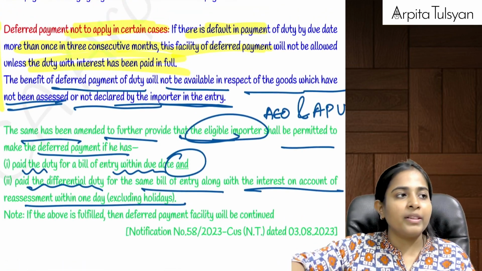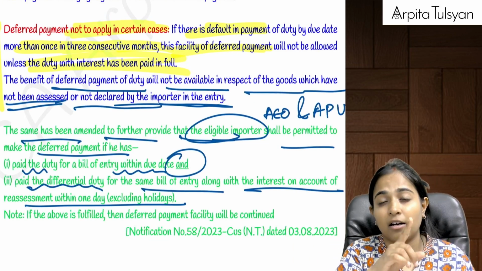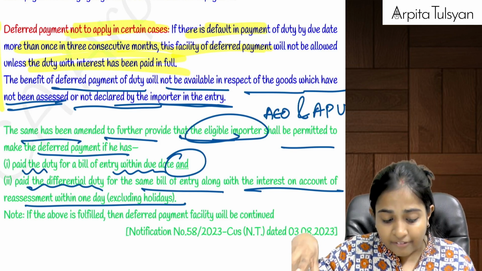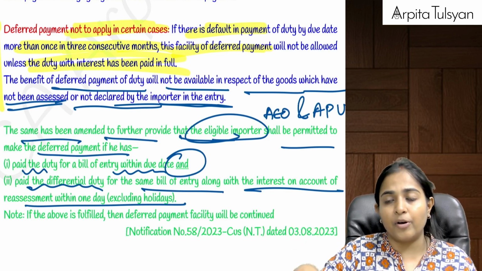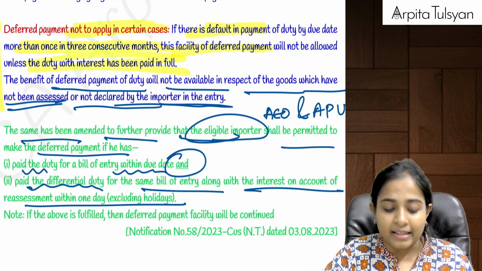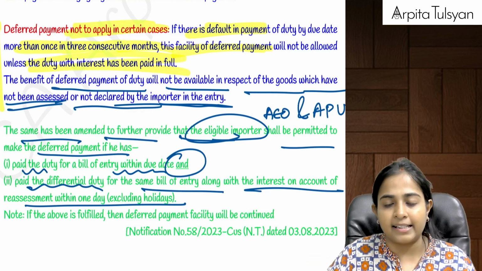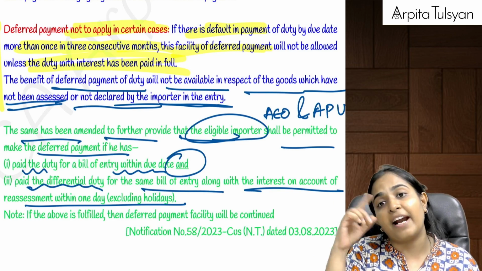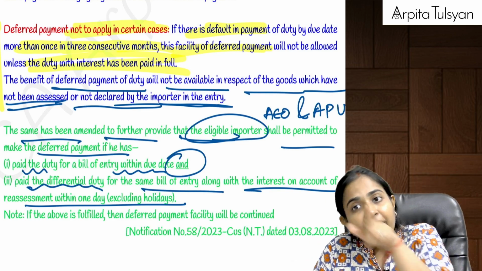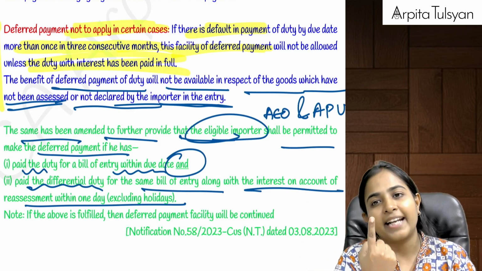But later on they amended it and put it in a different manner. They are saying that these eligible importers, that is, authorized economic operators tier 2, tier 3 and authorized public undertakings, will be allowed this deferred payment only if they have paid the duty for the bill of entry within the due date, that is, the 16th, etc. And if there is any differential duty payable because of reassessment, etc., then for that you will not get extra time; it has to be paid within 1 day.